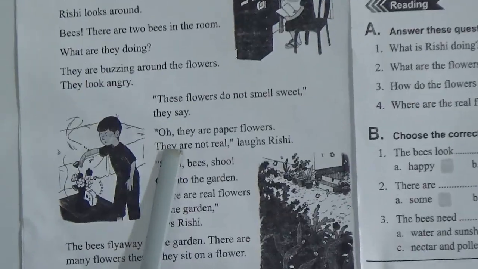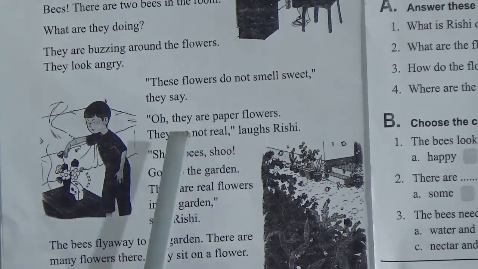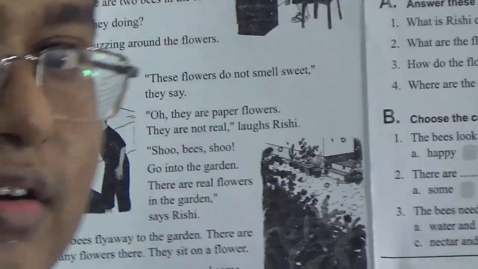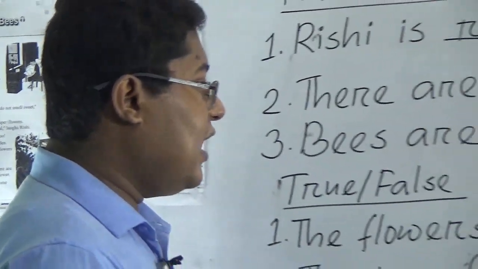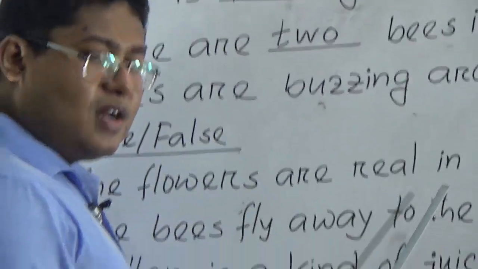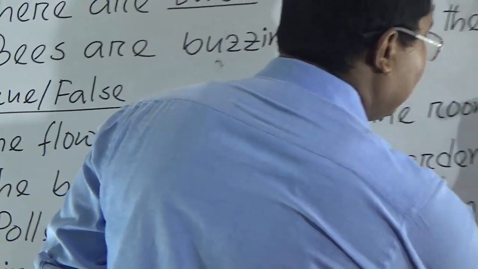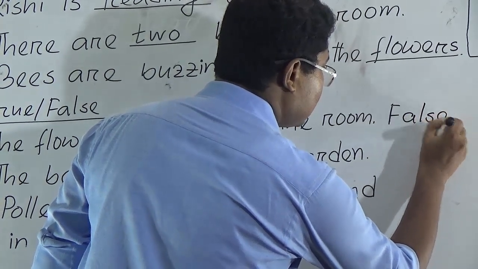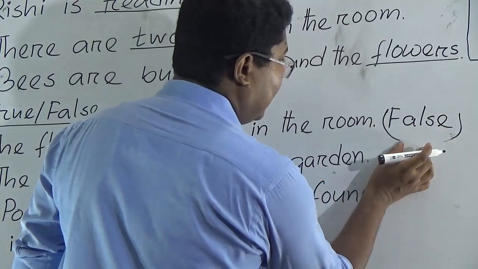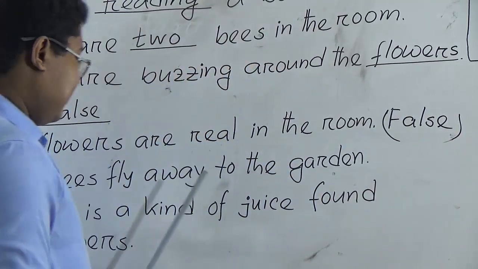So the flowers are not real in the room. So this one is false. Because the flowers are not real in the room. So false.